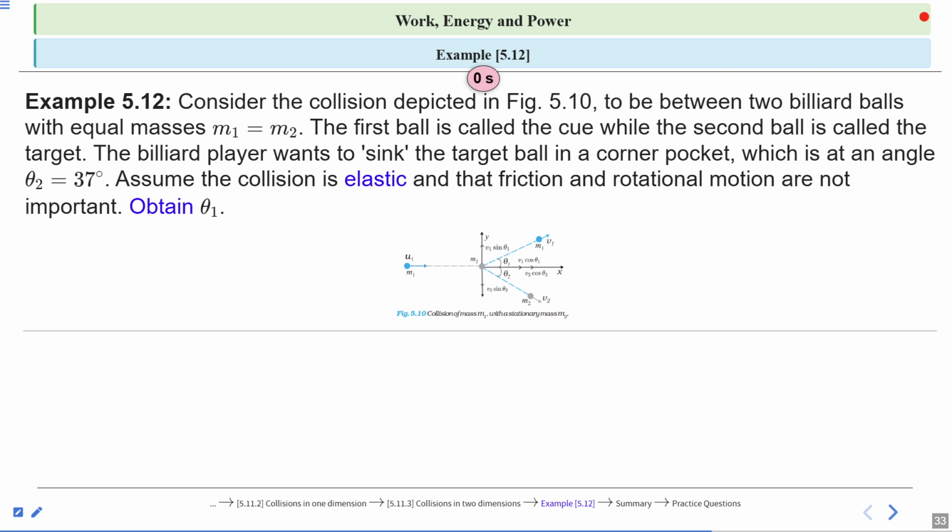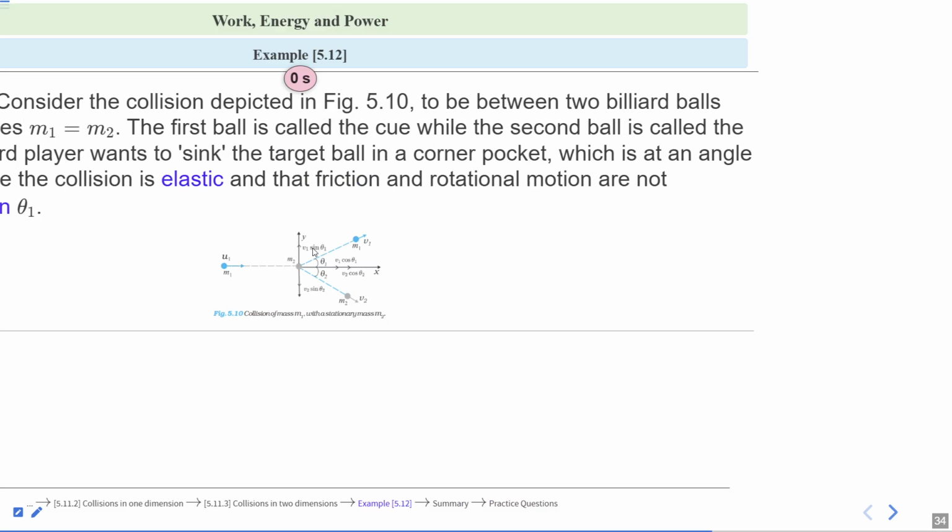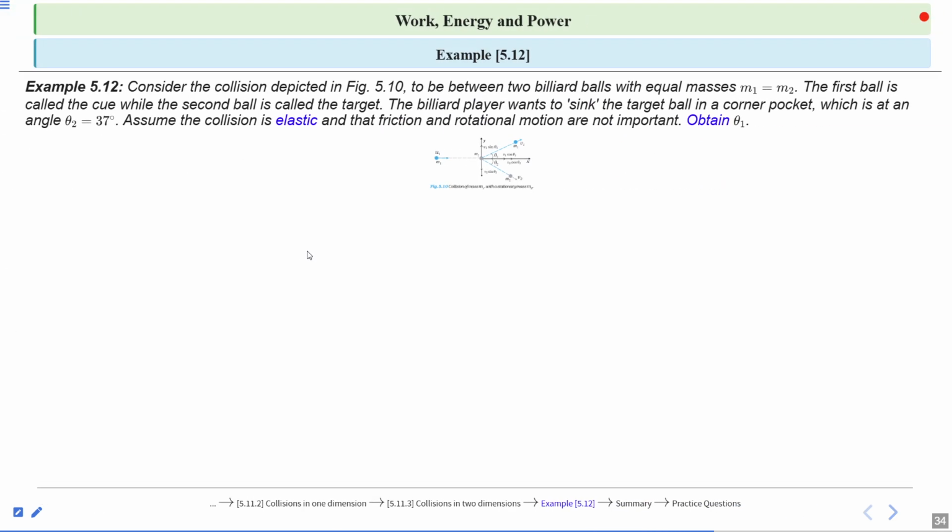Let's see the solution of this question. The given masses are equal. It means m1 equal to m2 equal to m. Theta 2 is 37 degrees. Collision is elastic. It means there is no loss of kinetic energy.